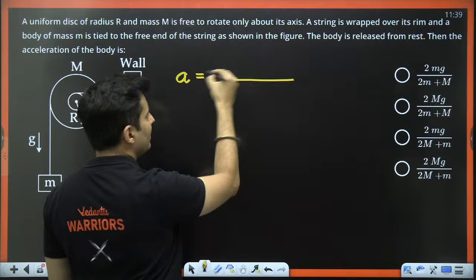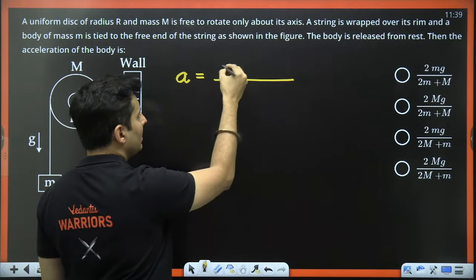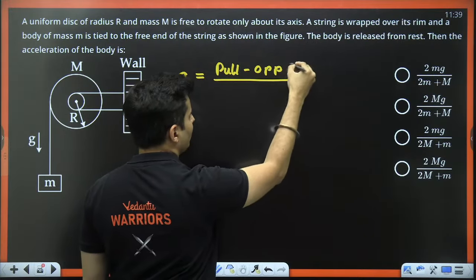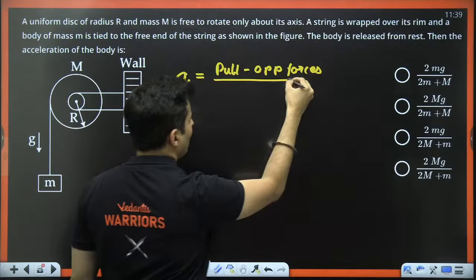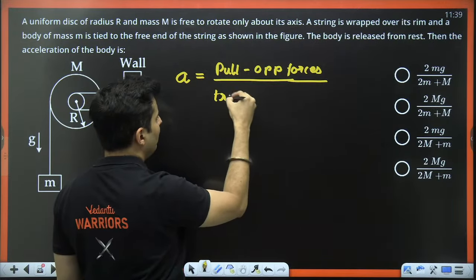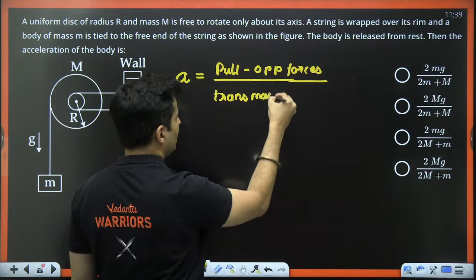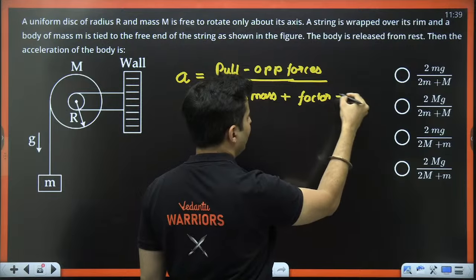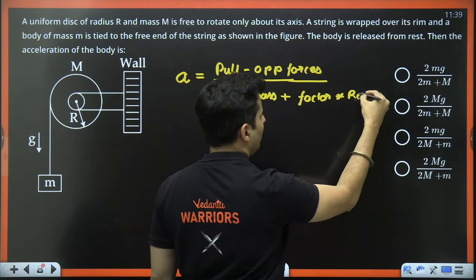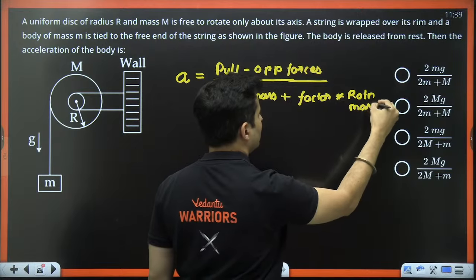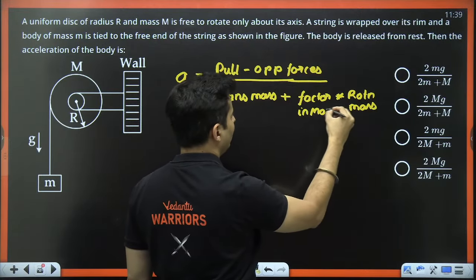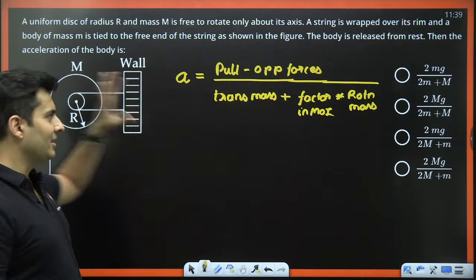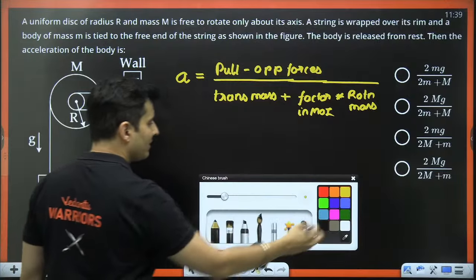The way to solve it is to find the acceleration: write down the pulling force minus the opposing force, all these are forces, on the top, upon the translational mass plus the factor multiplied by rotational mass, the factor in the moment of inertia multiplied by rotational mass. You might be wondering, sir, what is all these things? I'll make you understand. See, it is very simple.